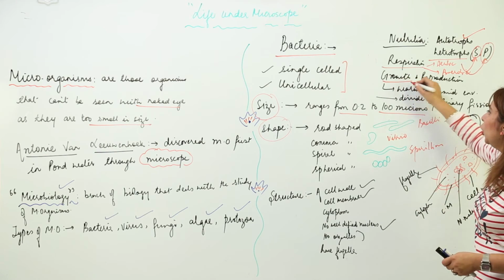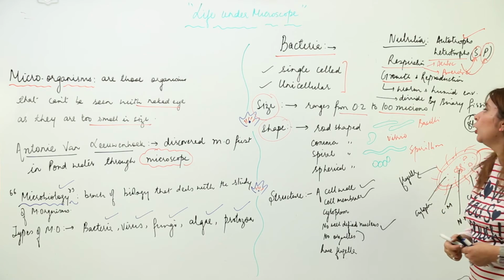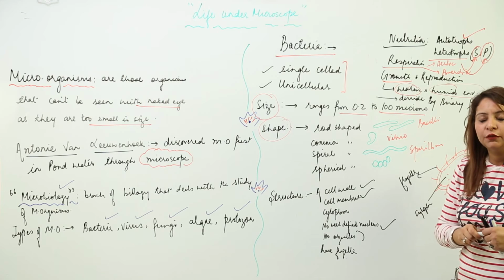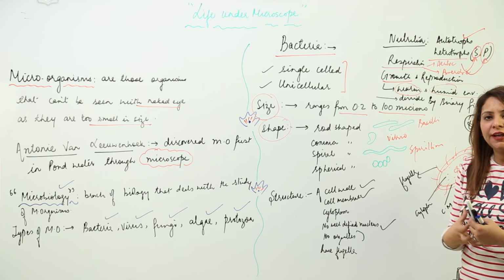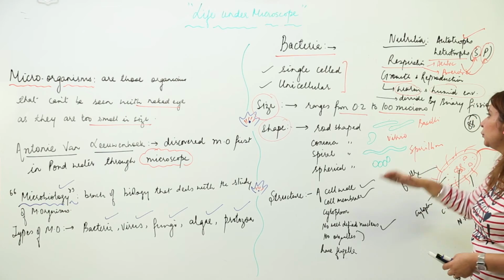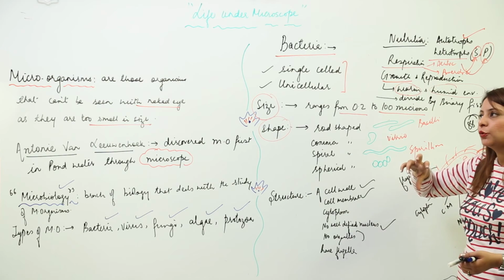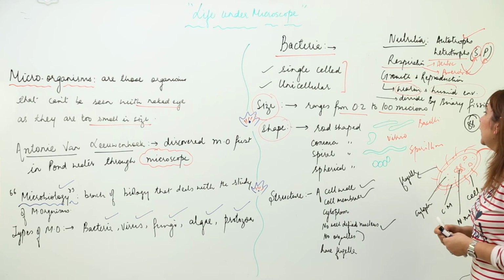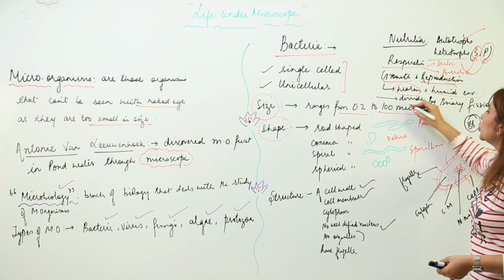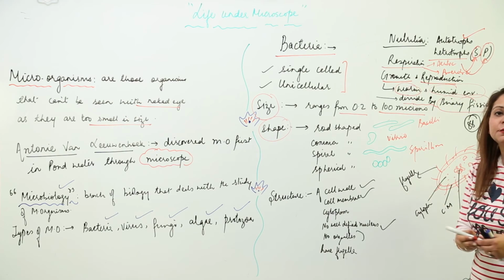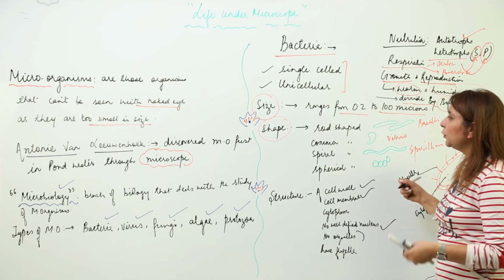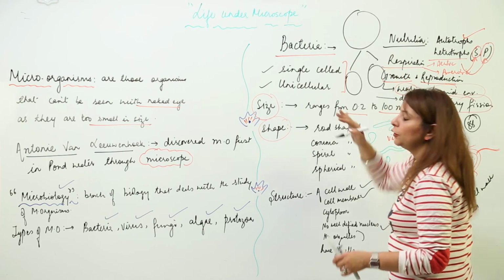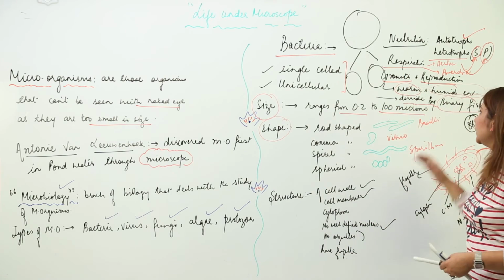And if we talk about growth, where they develop better, they develop better in a warm and humid environment. They need a warm and humid environment. There is an appropriate temperature range where they develop, a condition which is warm and humid. And if we talk about how they reproduce, they reproduce by a basic method, that is binary fission. And you know that binary fission is a process in which one cell breaks up into two daughter cells exactly of the same size and same everything. So that is binary fission.